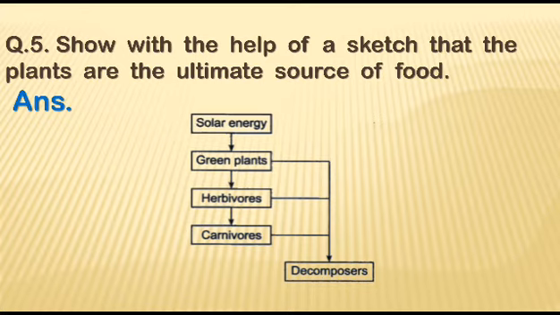In the soil, there are many bacteria and fungi which are known as decomposers. These decomposers get their nutrients and energy from the dead or decaying organic parts of green plants, herbivores and carnivores, where the energy is stored in the form of chemical energy.